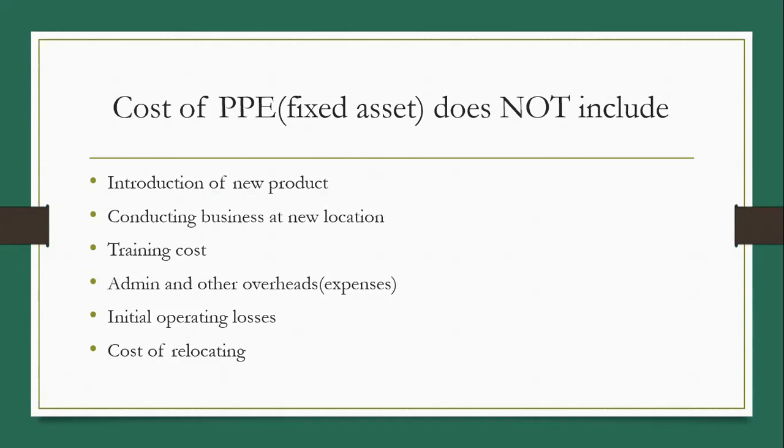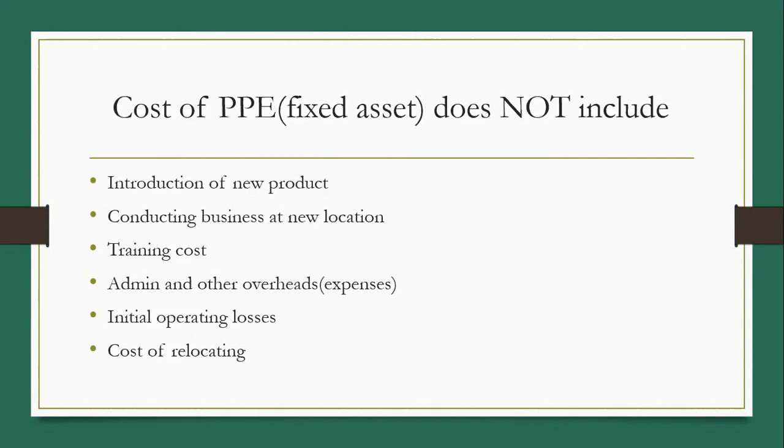Next is initial operating losses. When we run the machinery as trial run and we get the desired output, afterwards there are certain operating losses due to mishandling of the goods or improper use of machinery.